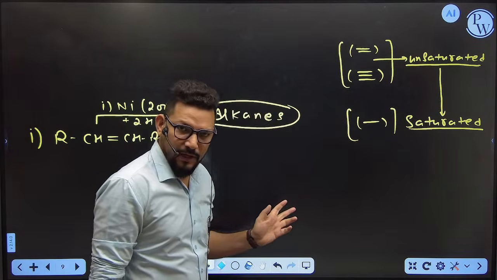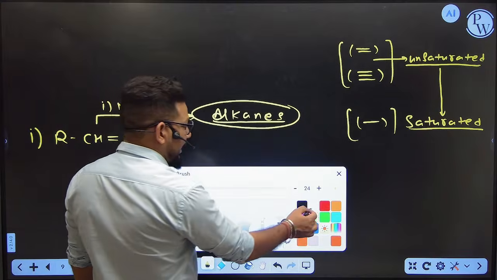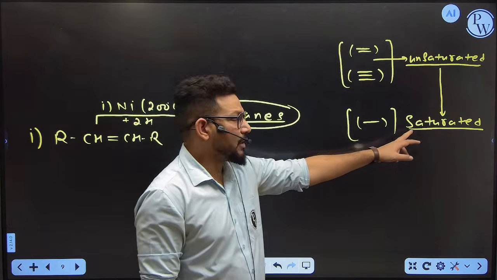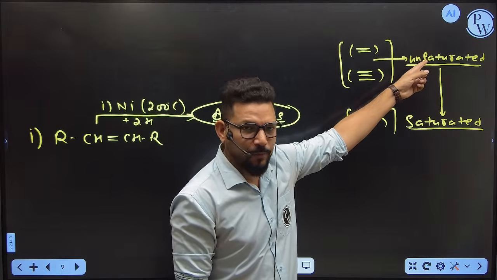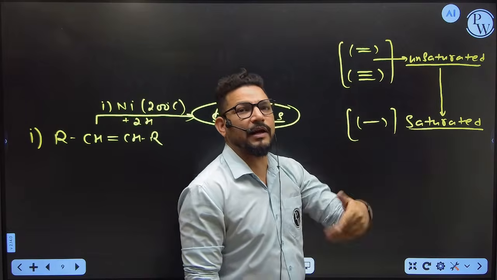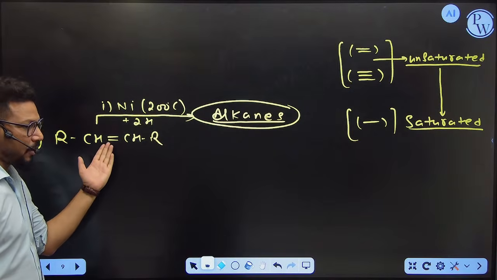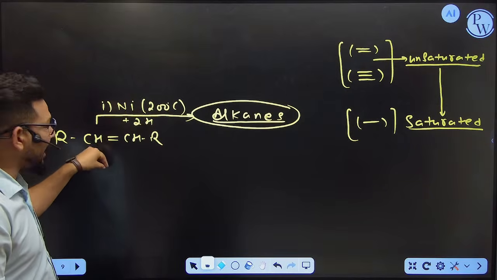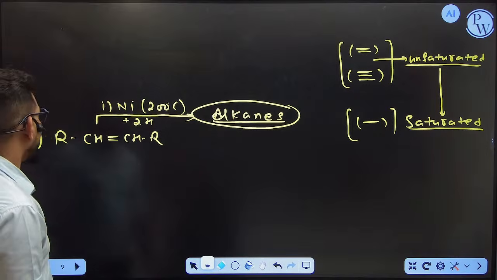So whenever you see unsaturation in an organic compound, just convert the unsaturated compound into a saturated compound, and you will get your answer. Now you can see here, I want to form alkanes. As you know, alkanes stand for single bonded compounds, which means saturated. So if I want to form the single bonded compound, just keep an unsaturated compound with you and convert it into saturated, and you will get the alkane every time. That's why I am taking an unsaturated hydrocarbon with a double bond and passing it with nickel at 200 degrees Celsius, which adds hydrogen on the double bond, and then we get alkanes. Done? So this is the first.